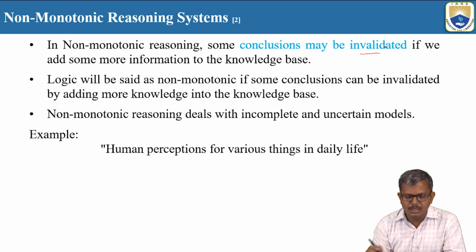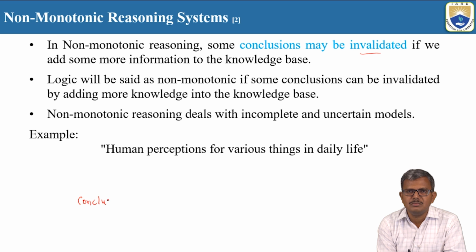If a particular conclusion has been proven true in one case, then whenever you add new knowledge to the knowledge base, there is a possibility that it becomes false. That means the conclusions are going to be invalidated.